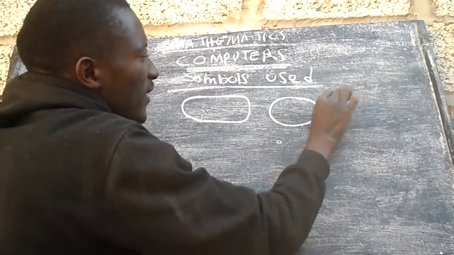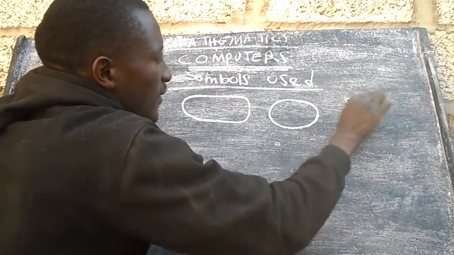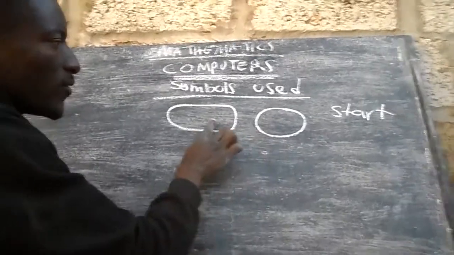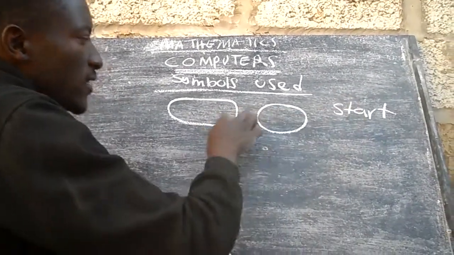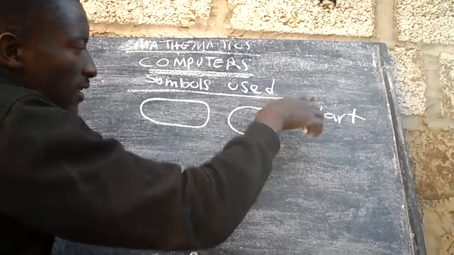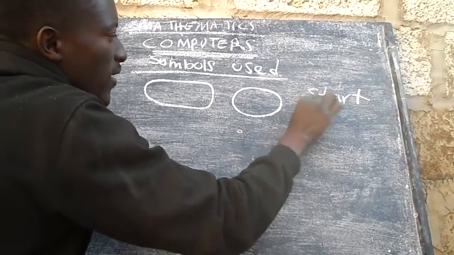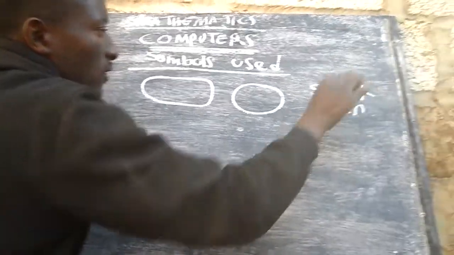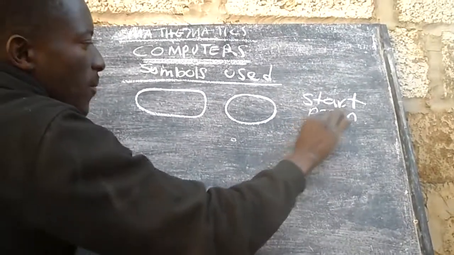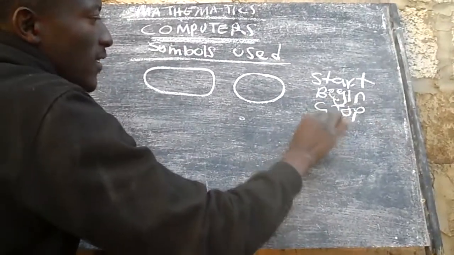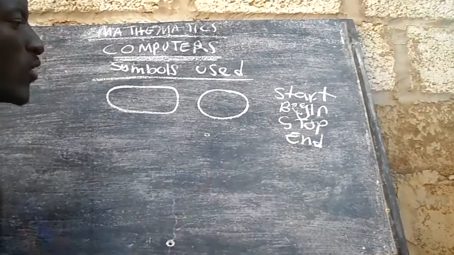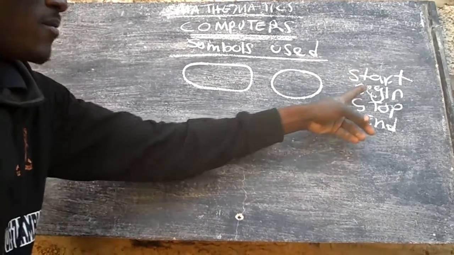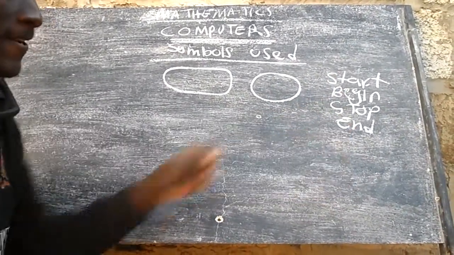They represent start, meaning where you see this symbol, you have to use the words. These can be turned into the word start, the word begin, the word stop, the word end. So it's just English here. Start goes with what? Stop. Begin goes with what? End.